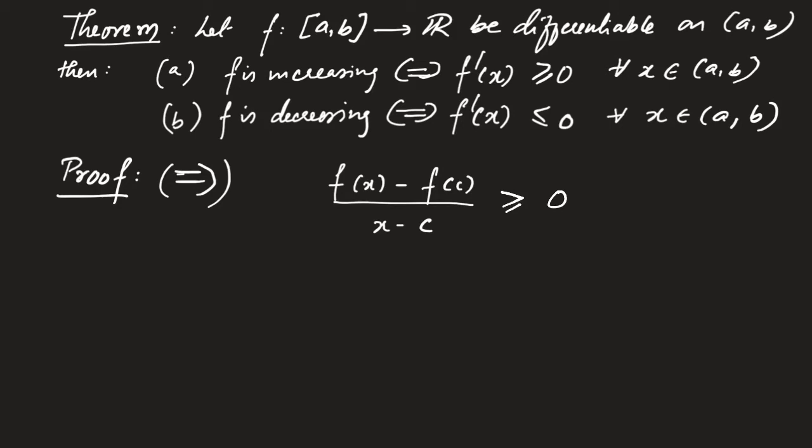But if this quantity is greater than or equal to 0, then if you take the limit as x tends to c of that quantity, that will also be greater than or equal to 0. But this limit is nothing but f'(c). So this implies that f'(c) has to be greater than or equal to 0. But here c was arbitrary and hence we have the result.